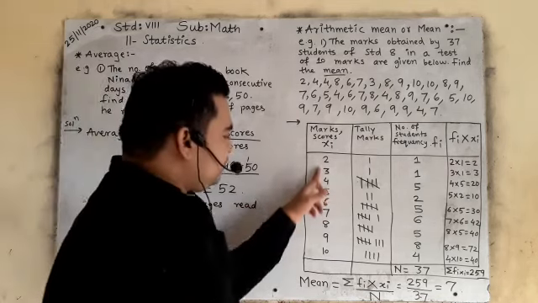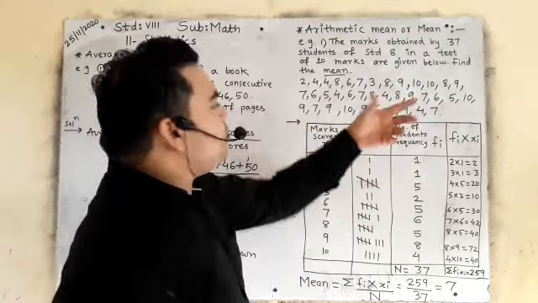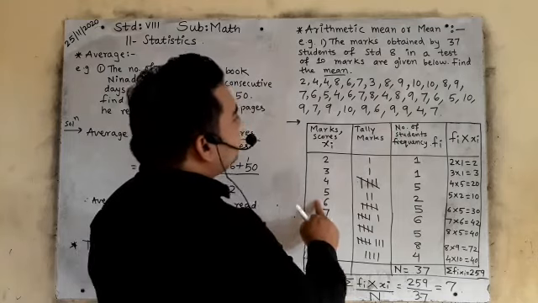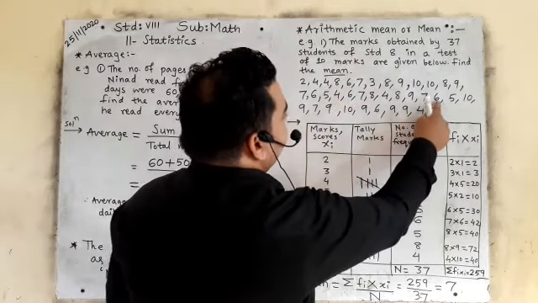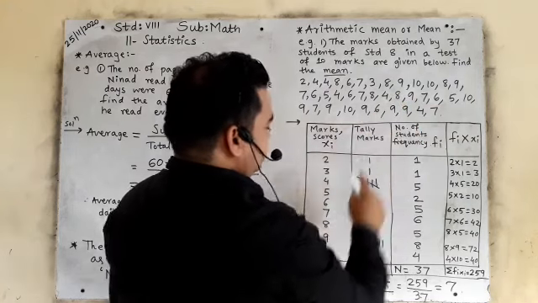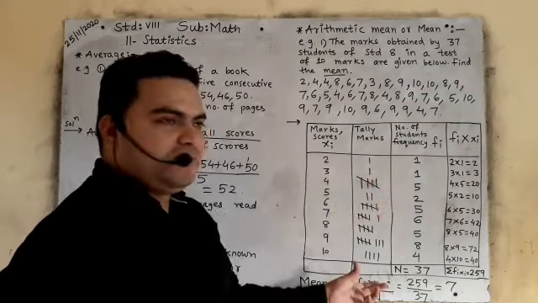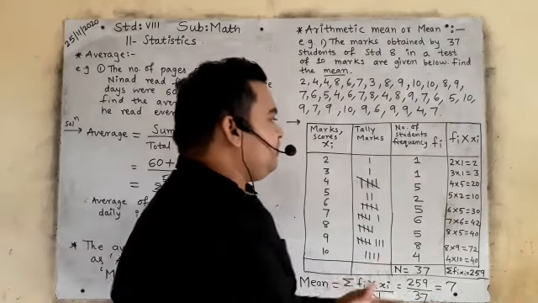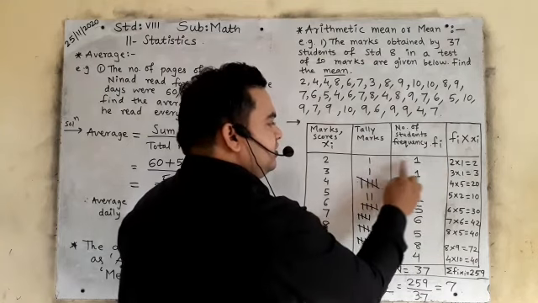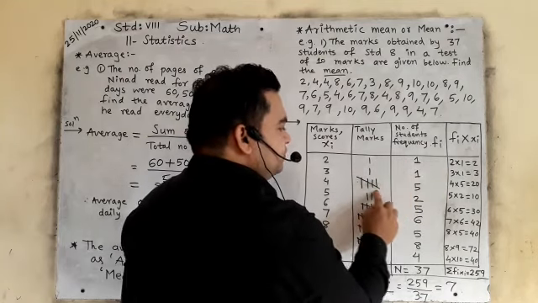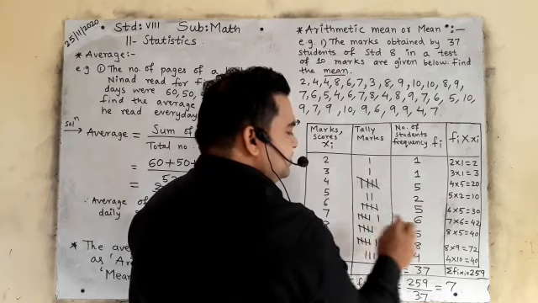Okay, so like this you will arrange the numbers, then you will see how many times that particular number comes. कितने बार आया है. 6 कितने बार आया है? 1, 2, 3, 4, 5. So this is tally marks. Then you will write the frequency, means tally marks you will write in international numbers. See, 1 means 1, 5 means 5, 2 means 2, 5 means 5, 6 means 6.